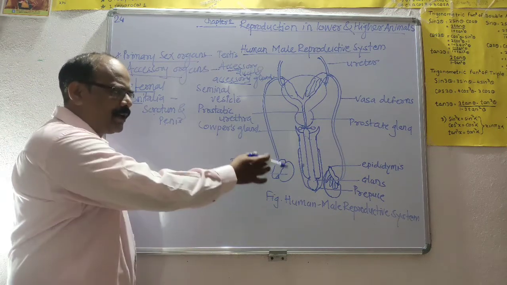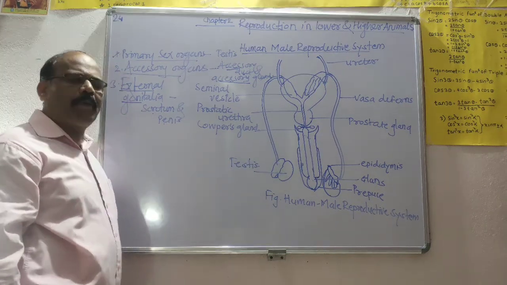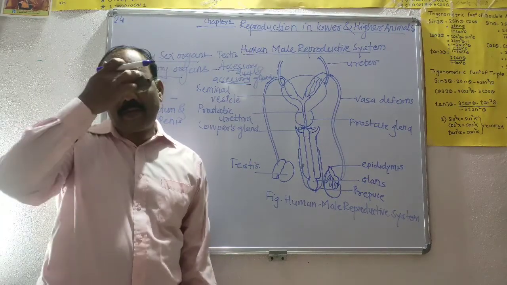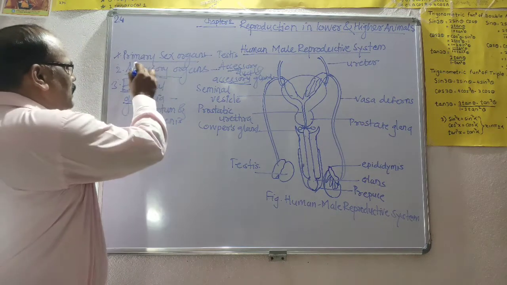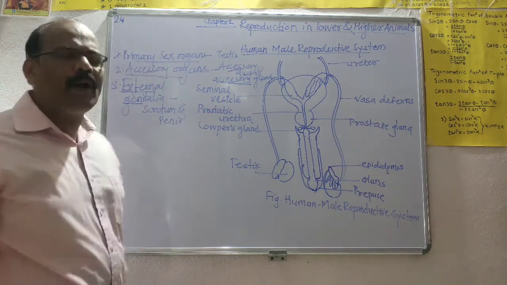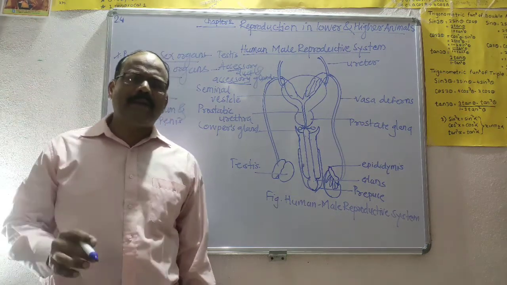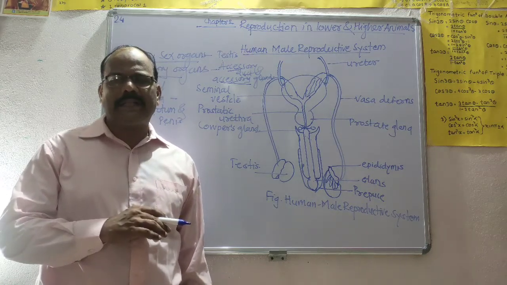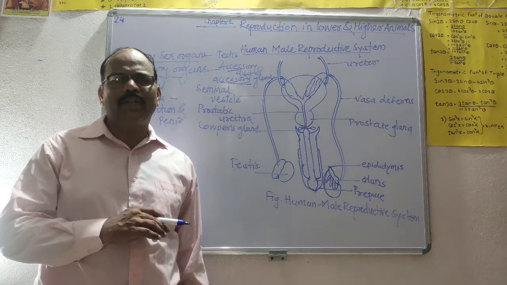Here is the rough figure related to the human male reproductive system. First we see the first part, the primary sex organs. A pair of testes act as the primary sex organs. These testes are mesodermal in origin.